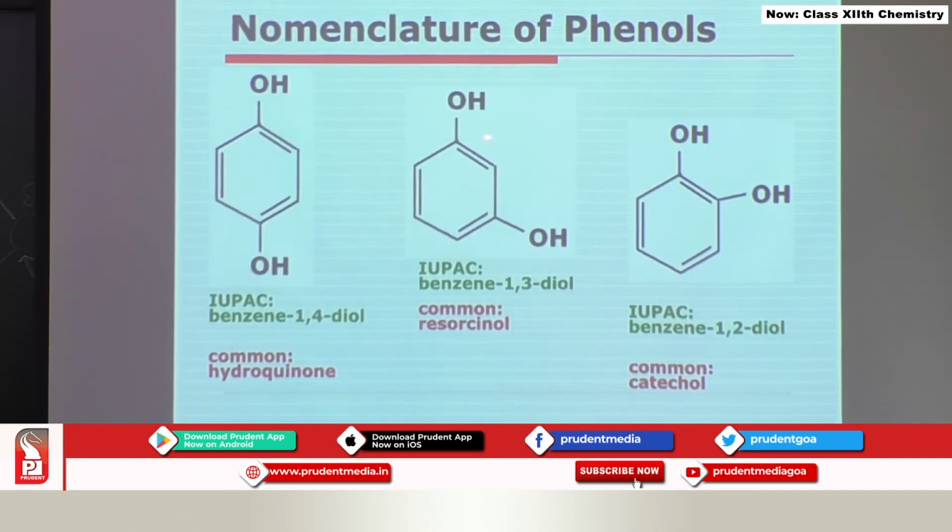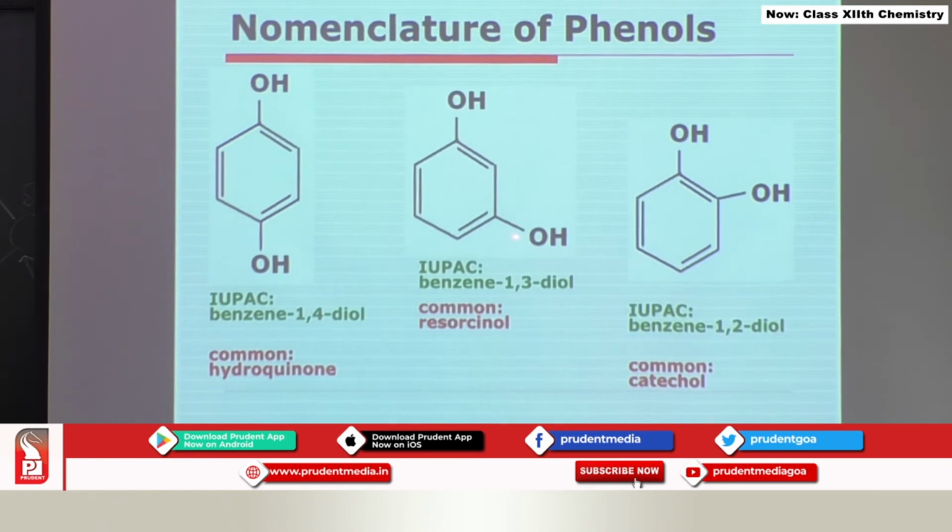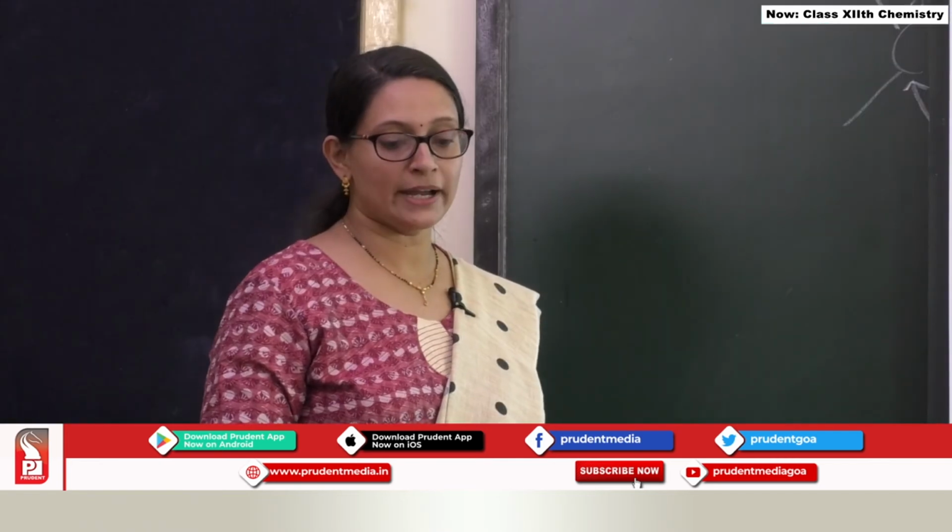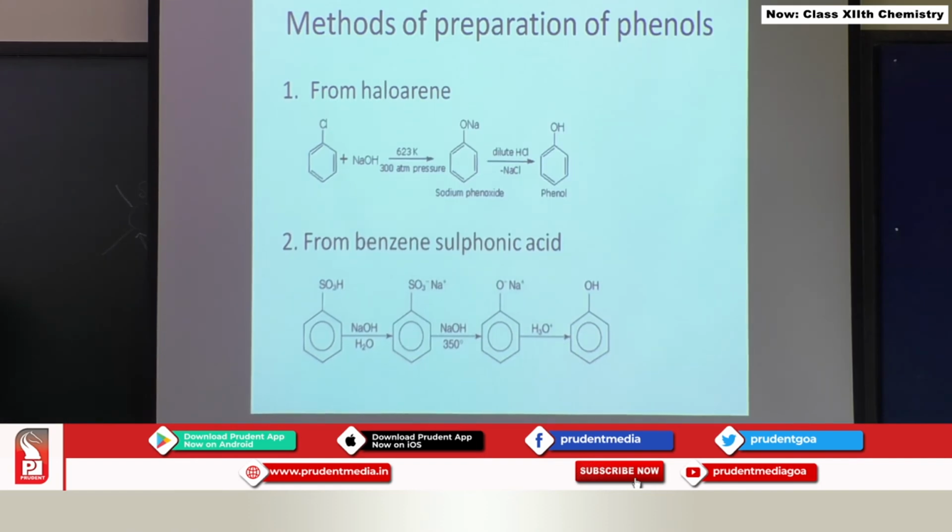In this compound the OH groups are present at 1,3 position from each other. So, this is benzene-1,3-diol, commonly called resorcinol, and this is 1,2-diol, okay, ortho position. So, this is called benzene-1,2-diol, commonly called catechol. Let us look at the methods of preparation of phenols.